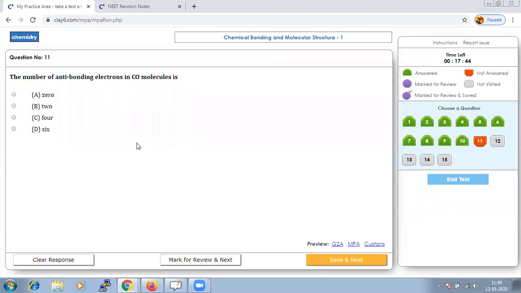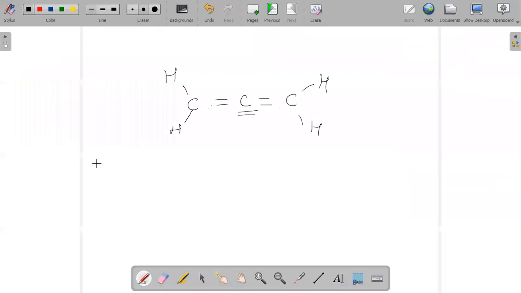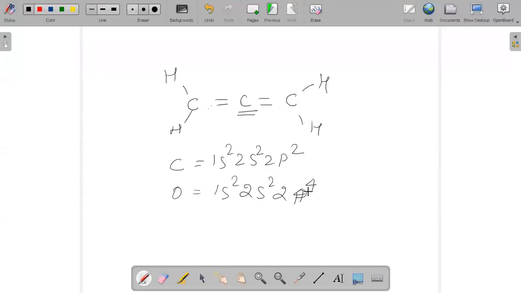When we try to analyze the anti-bonding electrons, what should be the electronic configuration of carbon? Carbon will be 1s2, 2s2, 2p2. The p orbital has the capacity of accommodating 6 electrons. And oxygen is 1s2, 2s2, 2p4.